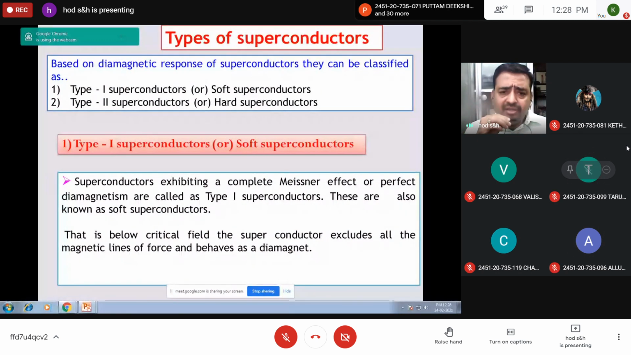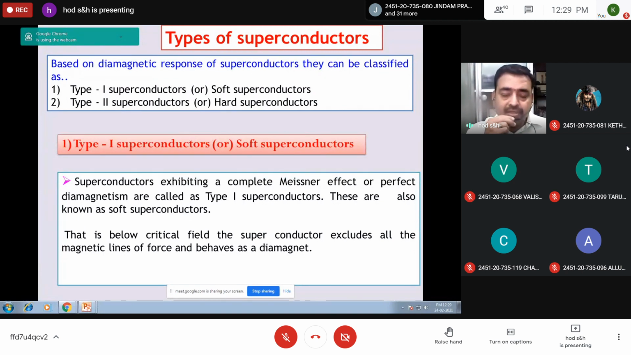Depending on the nature and the diamagnetic response of a superconductor, superconductors are generally classified as type 1 superconductors or soft superconductors, and type 2 superconductors or hard superconductors.